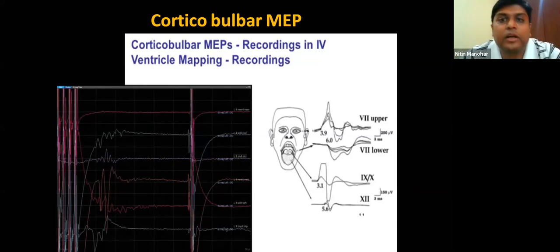So these are very, very important because this helps you to keep stimulating and keep recording for the corticobulbar MEP, and you can tell the surgeon as to where the functional tracks are, whether there is integrity or not. So what we follow here in corticobulbar MEPs, we give a train first, and then we give an interstimulus interval, and then we give a single or 1 or 2 impulses again, and then we look for responses. Generally, you get responses from the train, and then you don't have responses after the second stimulus, after the interval. So that is how you differentiate between central responses and peripheral responses.